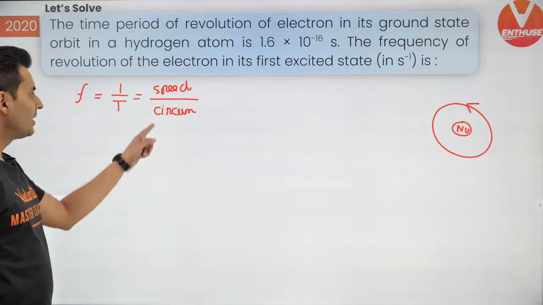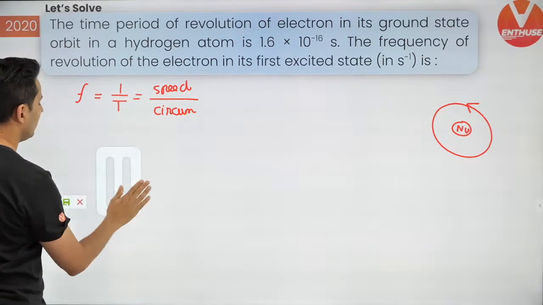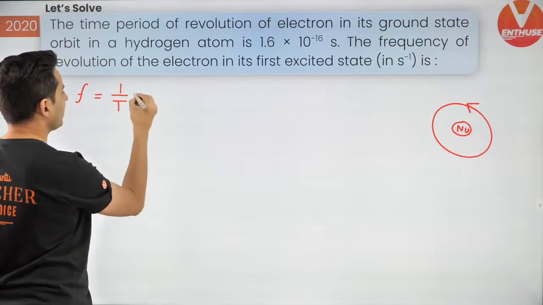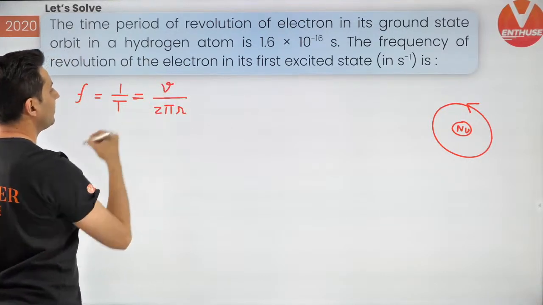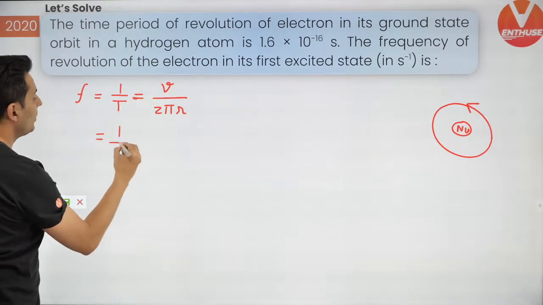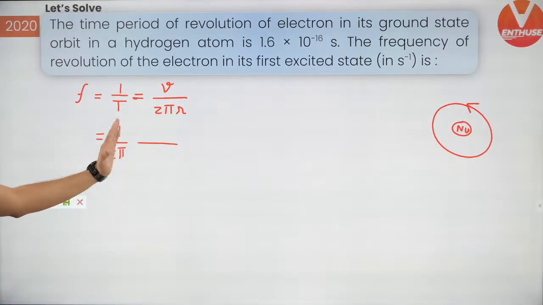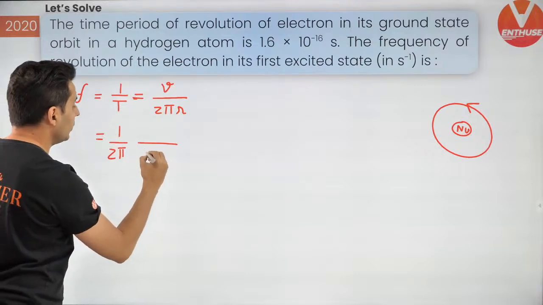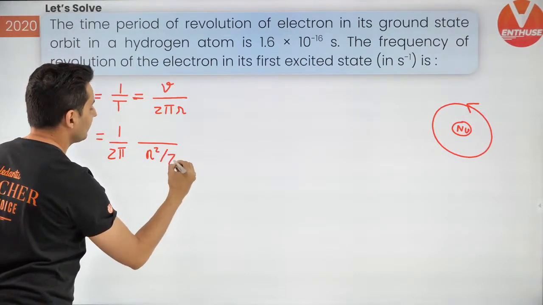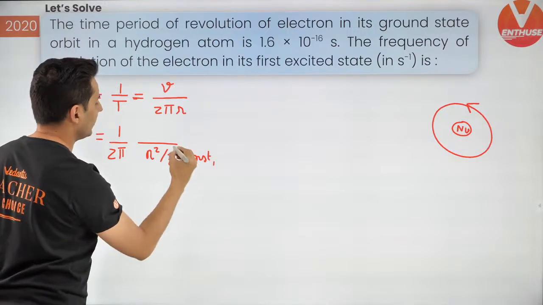Now do not forget the circumference is nothing but 2 pi r, and speed is nothing but v. I hope you remember, I just told you some time back, what is r proportional to? Radius of the orbit is proportional to n square by z, so it will be n square by z into some constant, let's say constant 1.